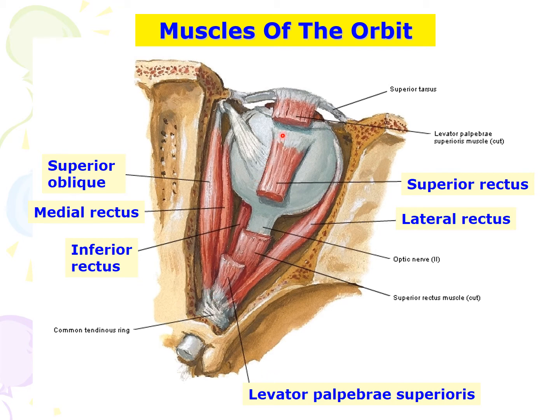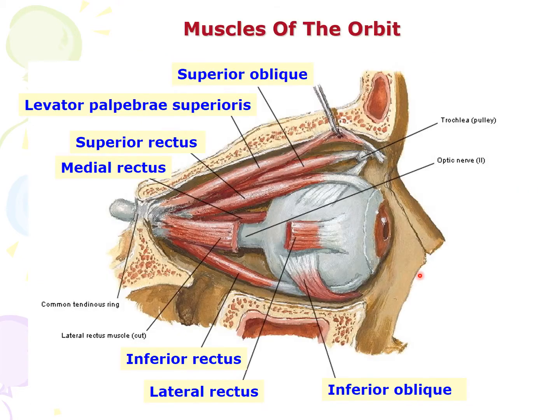And this is the cut muscle of the levator palpebrae superioris. This is the muscle that moves the superior eyelid. This is the lateral rectus, which is attached to the lateral surface of the eyeball.